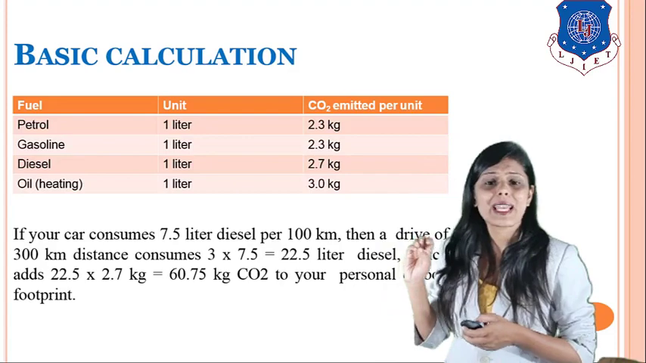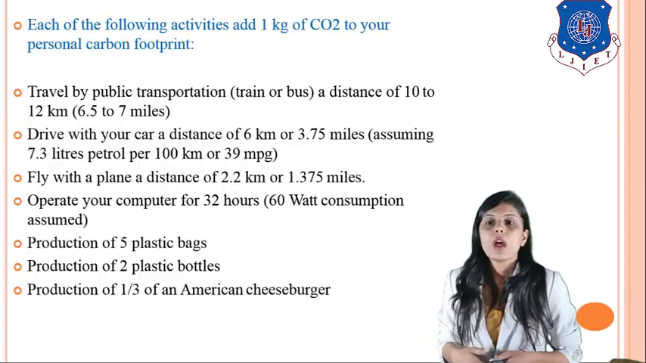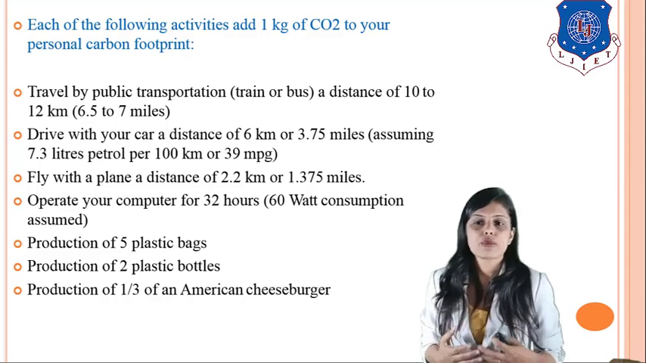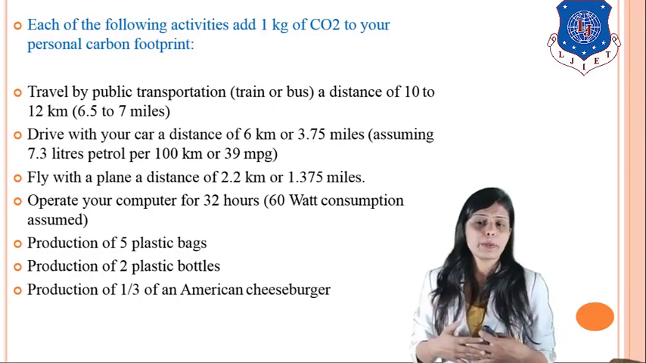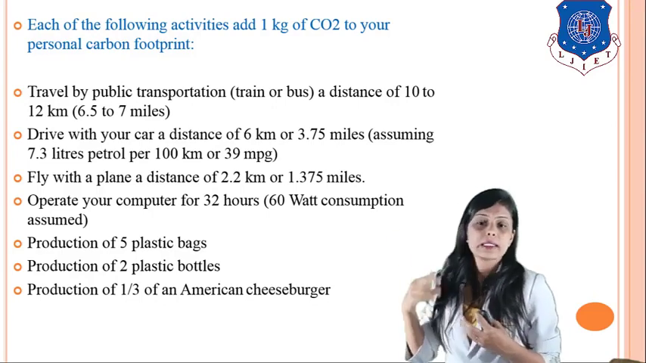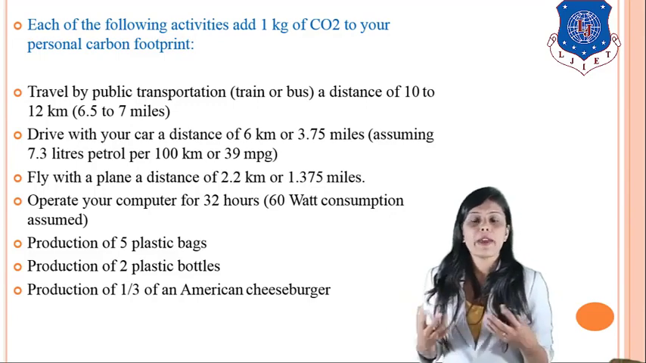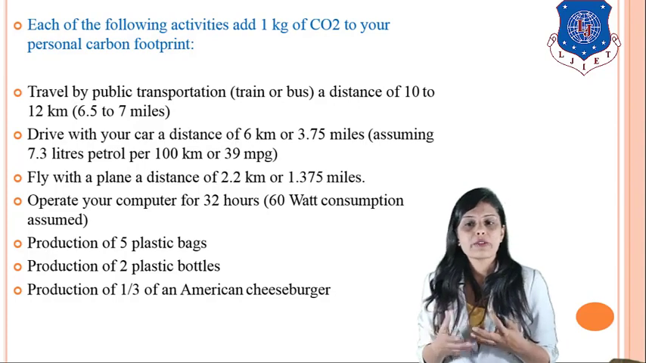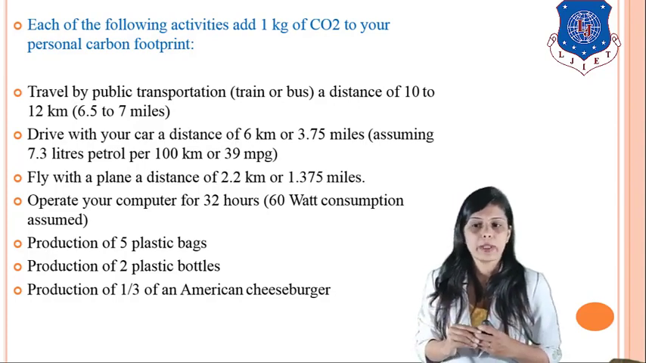So this is some basic calculation of carbon footprint. Now each of the following activities adds 1 kg of carbon to your personal carbon footprint. If you want to calculate your personal carbon footprint, then you can see this example. Travel by public transportation. Everyone travels by public transportation. A distance of 10 to 12 kilometers will release 1 kg of carbon to your personal carbon footprint.